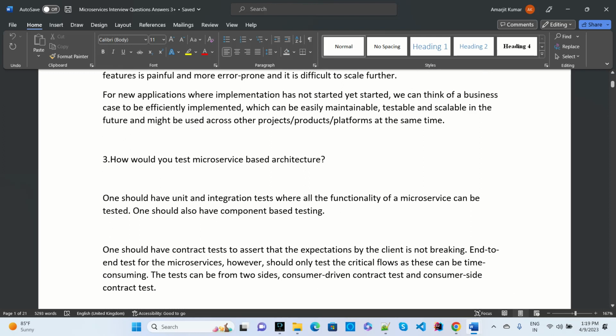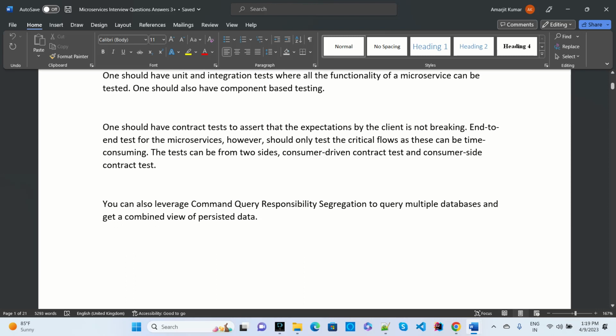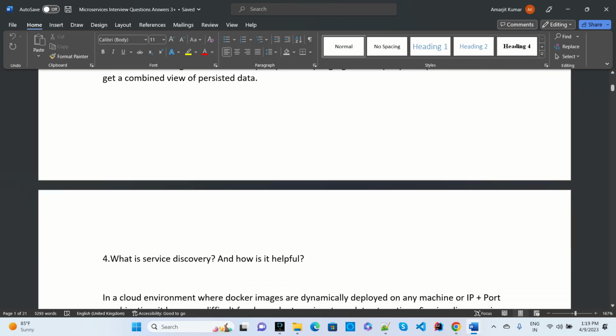The third question they will ask is, how would you test a microservice-based architecture? While testing, we have multiple unit and integration tests, which will test all the functionality of microservices. One should have a contract to assess that clients are not broken, along with end-to-end testing of the microservices. With command query responsibility segregation and so on, we can do the testing.